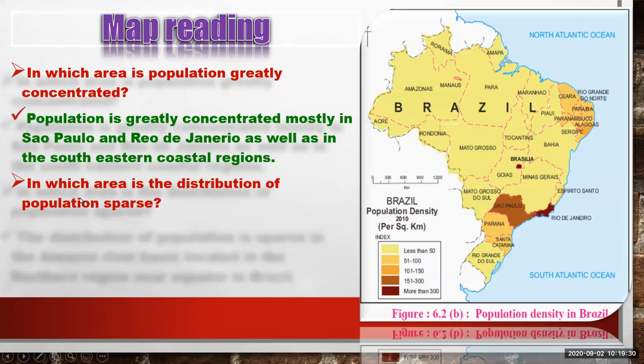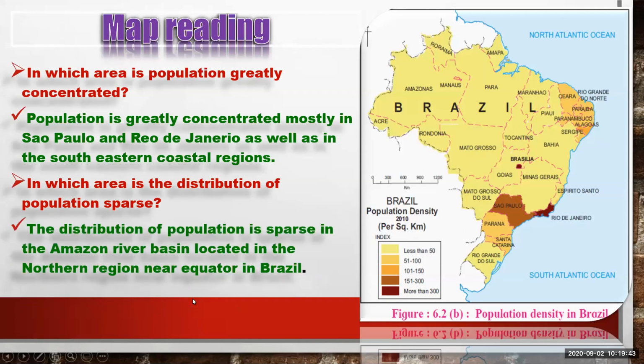Now next question, in which area is the distribution of population sparse? Meaning where we can find the population is very little. See, the distribution of population is sparse in the Amazon River basin located in the northern region near the equator in Brazil. We have already seen the Amazon River basin area, and population is very sparse in this area.